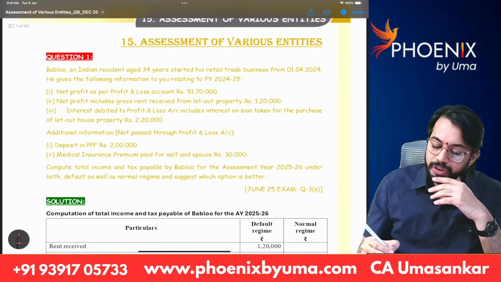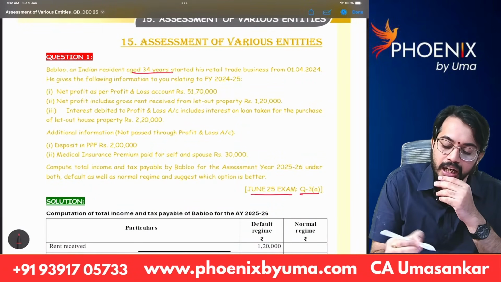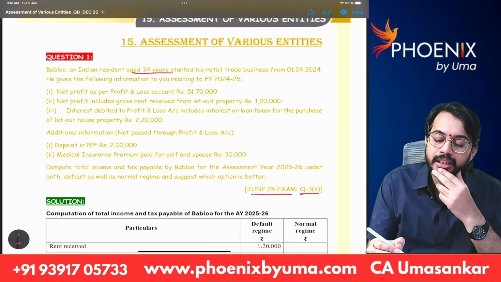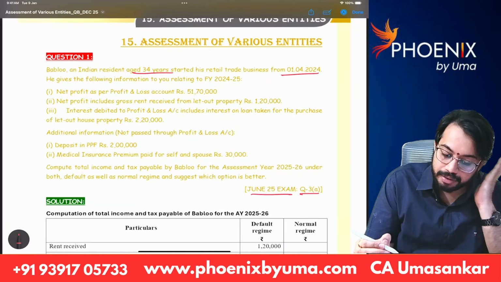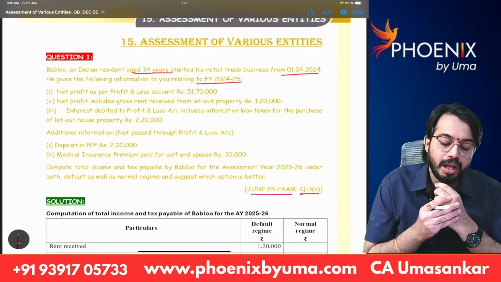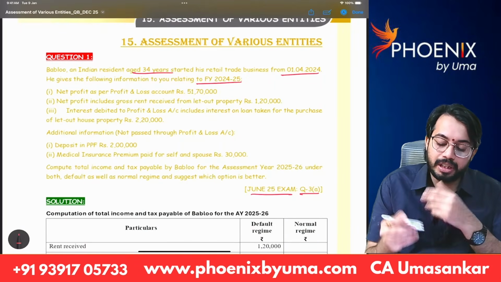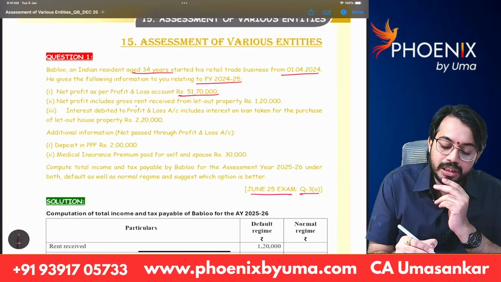So this is the June 25 exam, question 3A. Bablu, an Indian resident aged 34 years, started his retail trade business from 1st April 2024. He gives the following information to you relating to financial year 24-25. Net profit as per P&L account was 51,70,000. Net profit includes gross rent received.